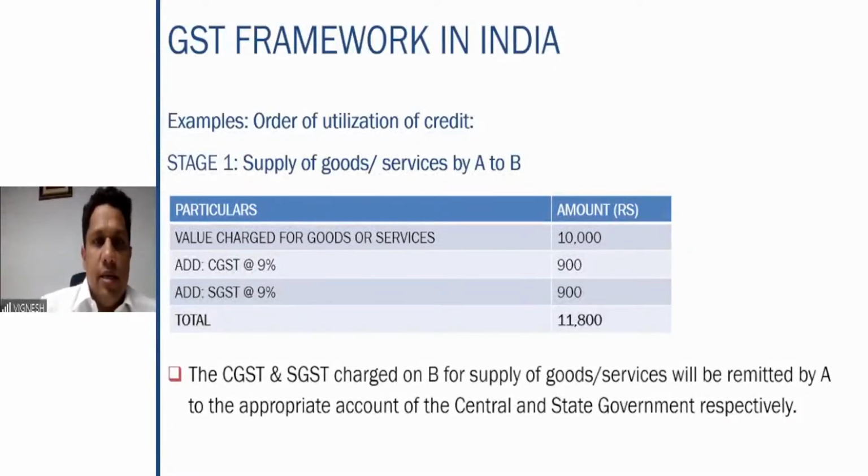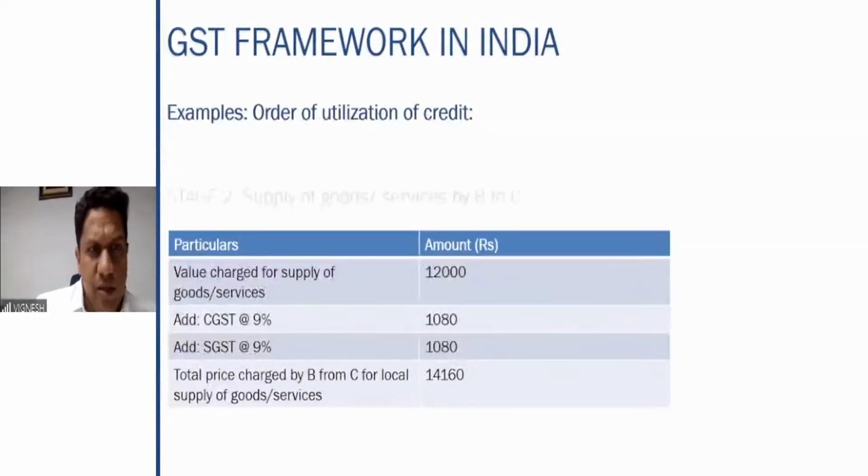So here what happens? It is a local sale. That is, A and B are located in the same state. A supplies the goods or services to B, for which A has charged 10,000 rupees. He also charged CGST and SGST. In this case, very, very simple. CGST 900 goes to central government. SGST 900 goes towards the state government. As simple as that. That is your stage number one.